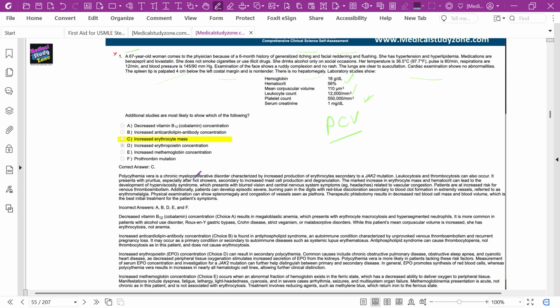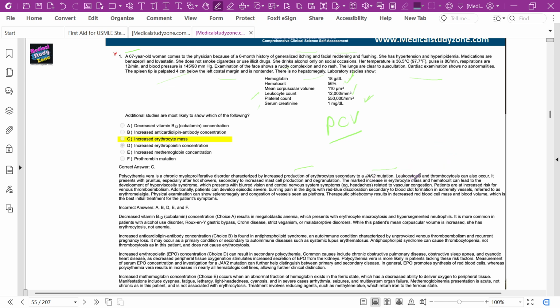So additional studies. Polycythemia vera is a chronic myeloproliferation with increased production of erythrocytes secondary to JAK2 mutation. Leukocytosis and thrombocytosis can occur. Look, the leukocyte count is high, the thrombocyte count is high. It can come with pruritus after a hot shower, secondary to increased mast cell production and degranulation.